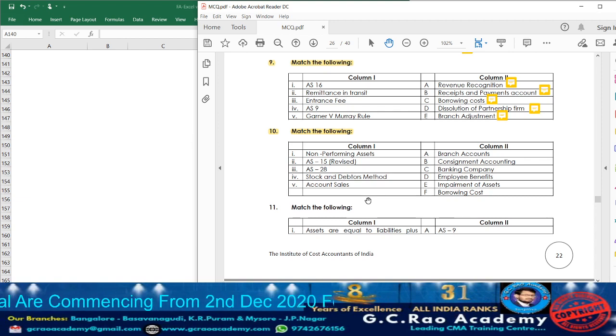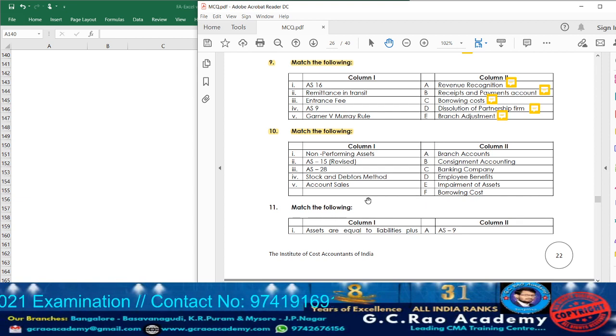Then we have account sale. Account sales is a document. In which chapter do we come across it? Consignment accounting. What is account sale and who is going to prepare it? Account sale is a document which the consignee is going to prepare, and the consignee is going to send that account sale to the consignor. It is a periodical statement.